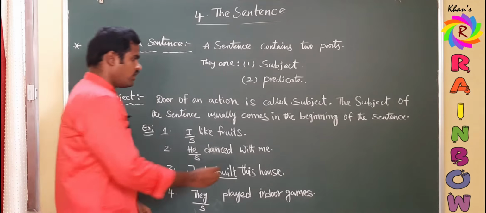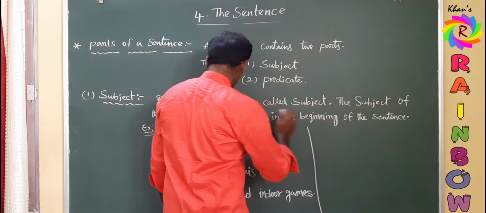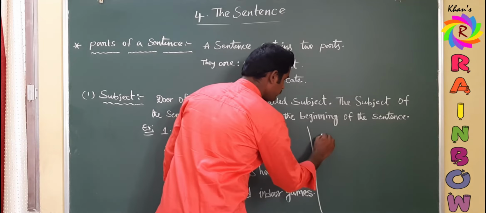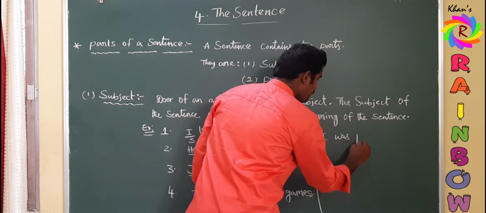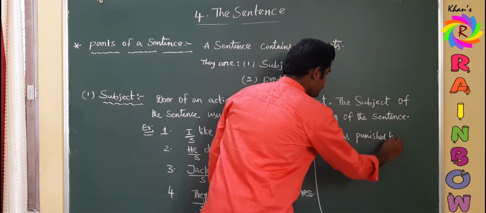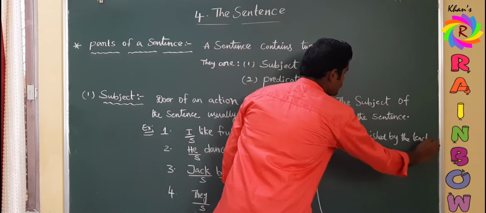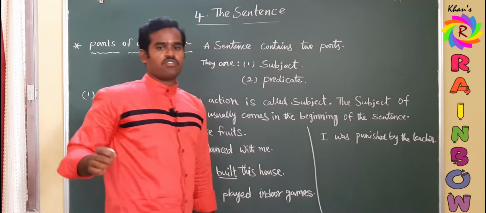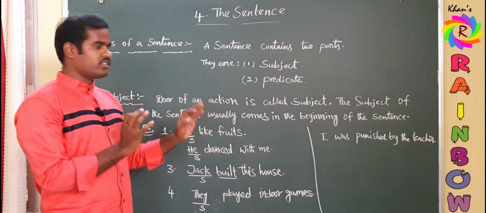Let me consider another example to understand the difference. Now my example is, I was punished by the teacher. I was punished by the teacher. So if you observe this example carefully, then you will get the difference very clearly about the subject.